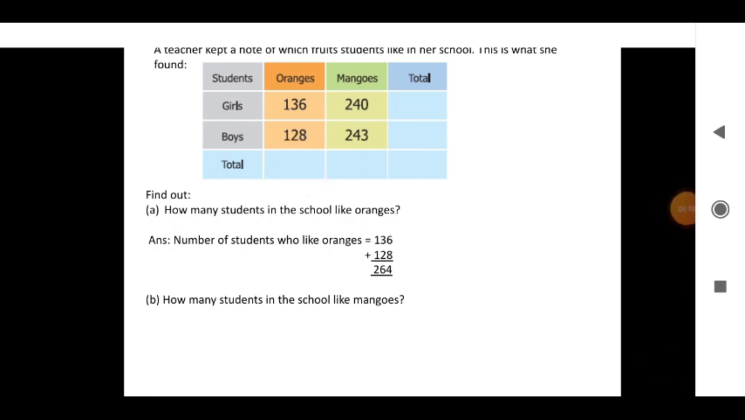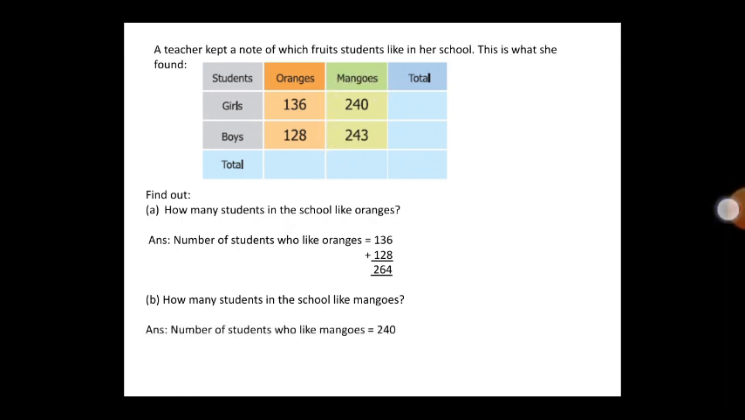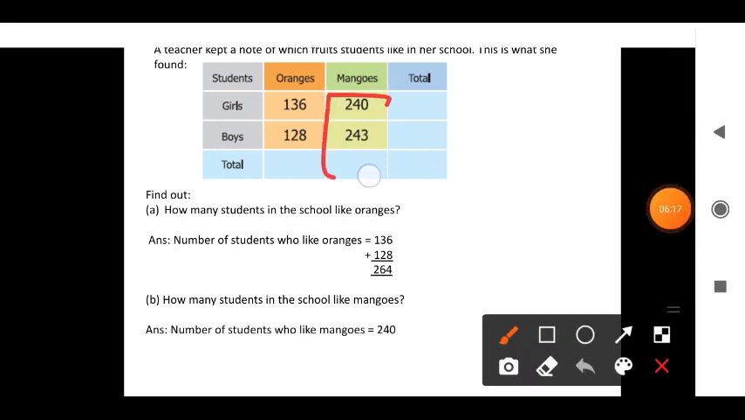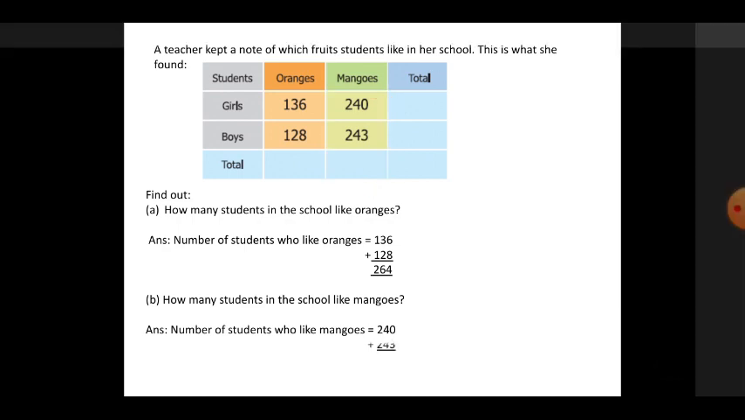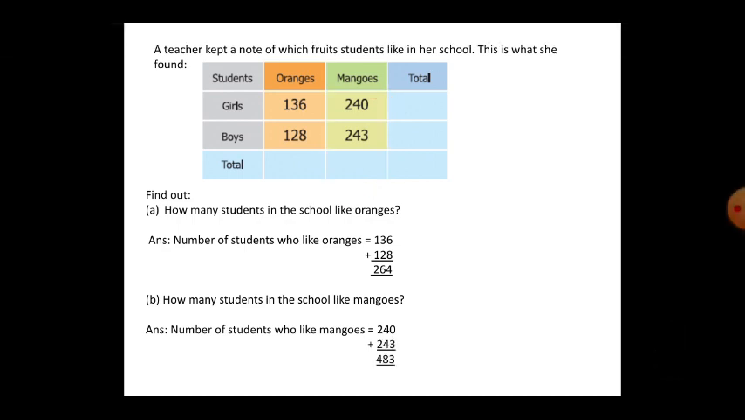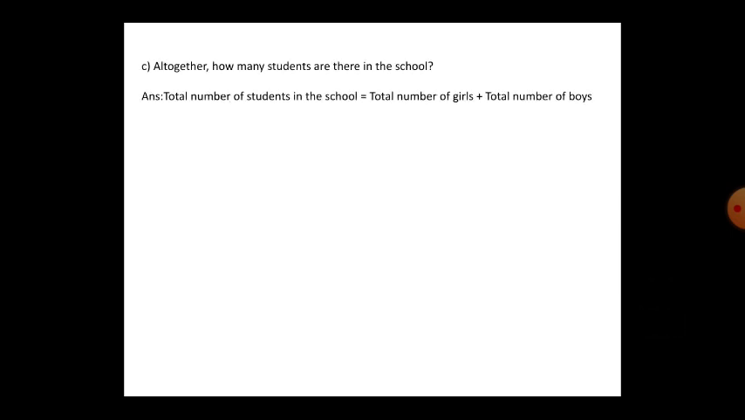264. How many students in school like only mango? See, boys and girls: 240 plus 243. 3 plus 3 is 6, 4 plus 4 is 8, 2 plus 2 is 4. 486. So 486 students like mangoes.